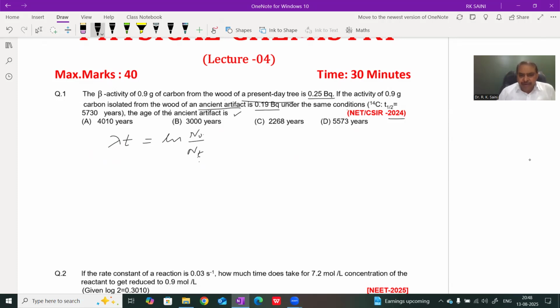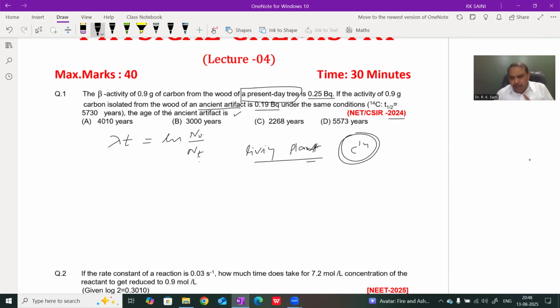In a present day tree, meaning a living plant, the amount of carbon 14 remains constant because it absorbs CO2 containing C14, while C14 also disintegrates into nitrogen.